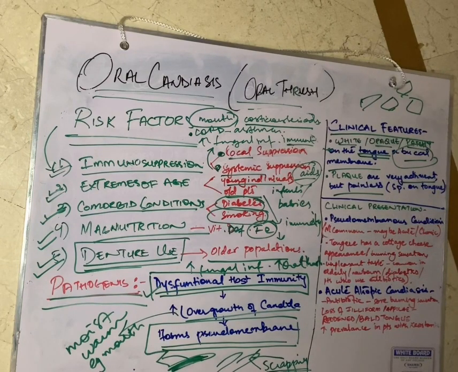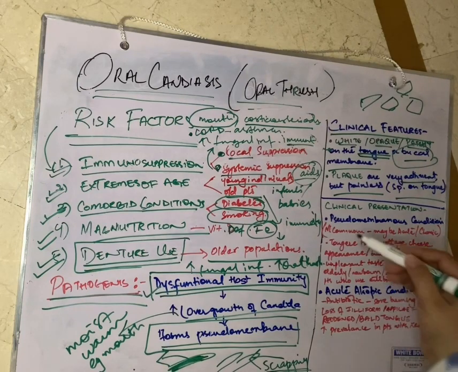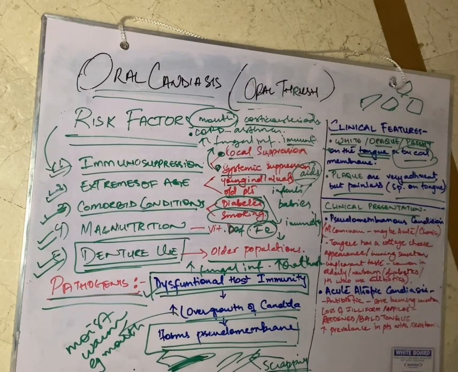The plaque is very adherent and it is very difficult to remove from the tongue, especially on the tongue, right? How does it clinically present? Now, there are various forms of oral candidiasis, and it may present clinically in different forms.